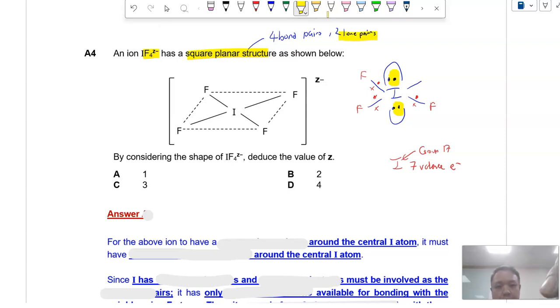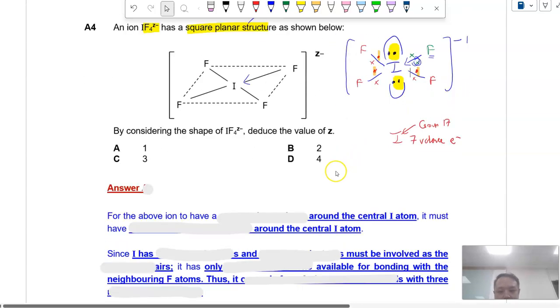Alright? So which means this last fluorine can only be bonded to iodine through a dative bond. Right? Because if not, it can't remain bonded. So recall again, if you look at the number of dots around iodine, it has only 7 valence electrons. I've highlighted in yellow and orange. Alright, so which means one of the fluorines must have gained 1 electron to form a dative bond. So therefore the charge will be minus 1. Right? Why? Because it only gained 1 electron.